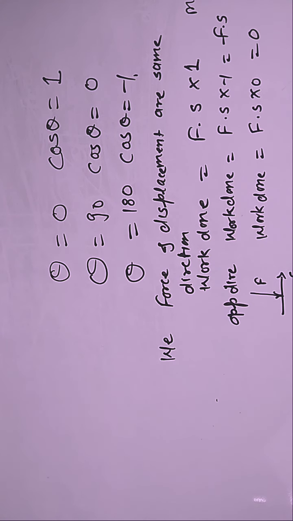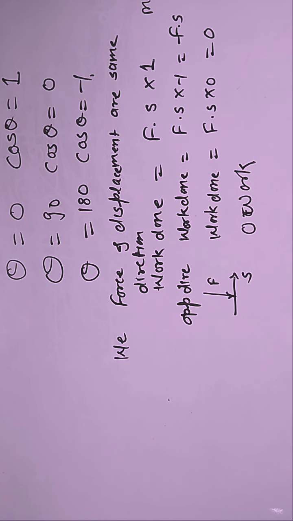Now, what about zero work? Zero work can be done in three different ways. Number one, when force is zero. Number two, when displacement is zero. And number three, when force is perpendicular to displacement. That is, for zero work, F is equal to 0 or S is equal to 0 or F is perpendicular to displacement.